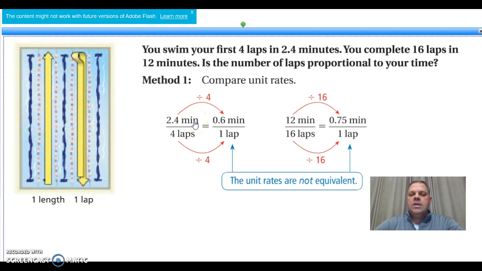We put 2.4 minutes over 4 laps equals 0.6 minutes for 1 lap. That is simplified. When we compare this, we must have 12 minutes to 16 laps, just like in the first one. Therefore, we have 0.75 minutes for 1 lap. These rates are not equivalent.